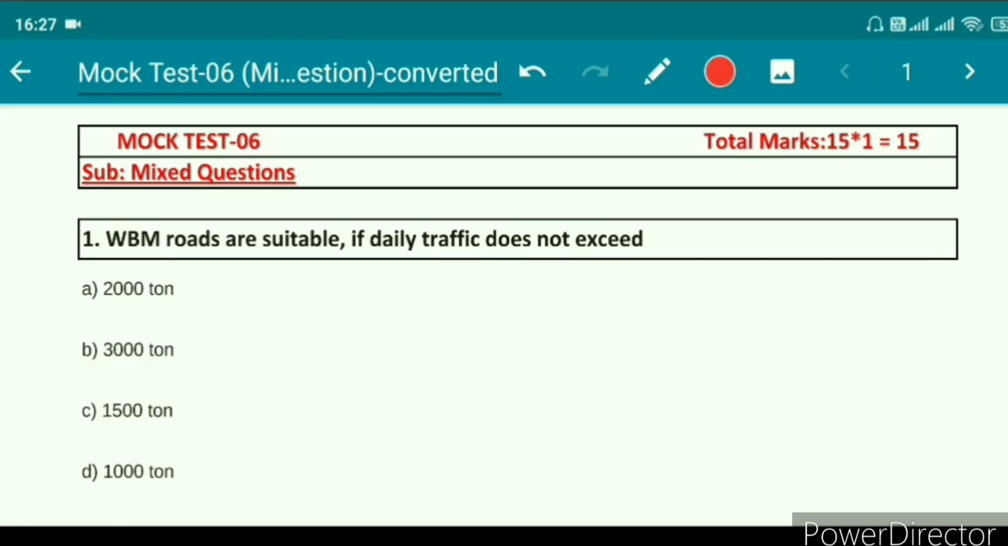So the first question is: WBM roads are suitable if daily traffic doesn't exceed option A 2000 ton, option B 3000 ton, option C 1500 ton, option D 1000 ton. So the right answer for this question is option A, 2000 ton.